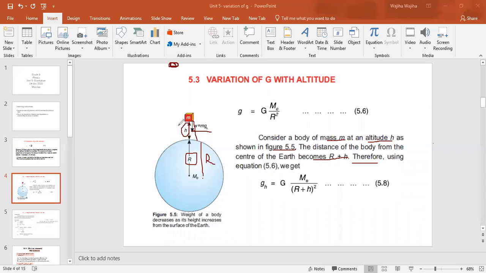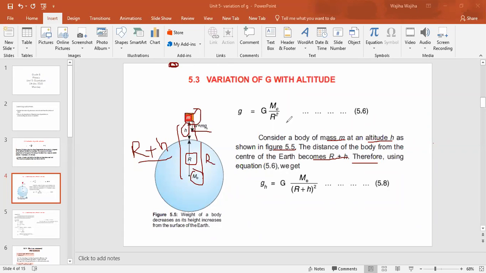To find the total distance, we add them, so it will be R plus h, right? So we can say that the total distance from the center of the Earth to this mass m will be R plus h.